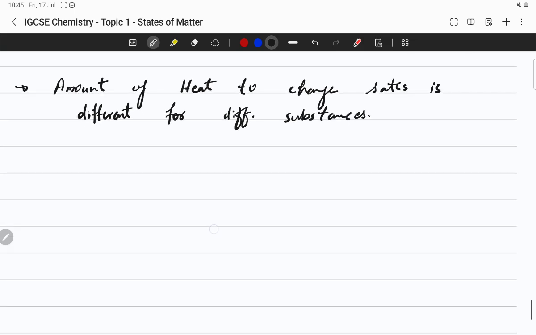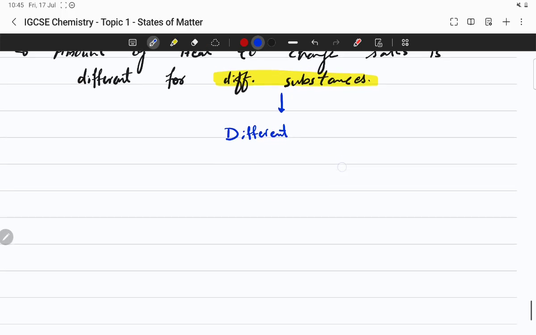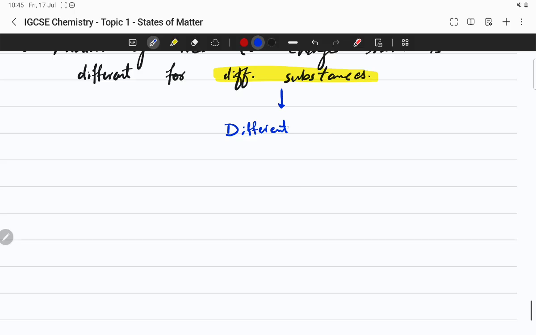What does it depend on? It depends on different types of forces. Different substances have different strengths of the forces of attraction.